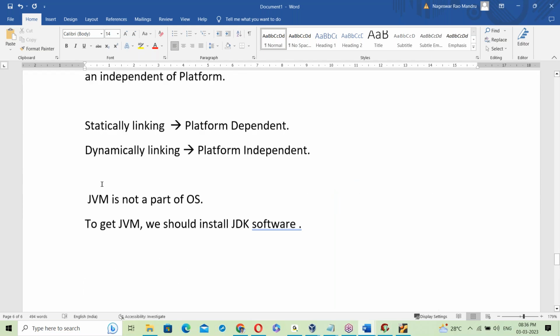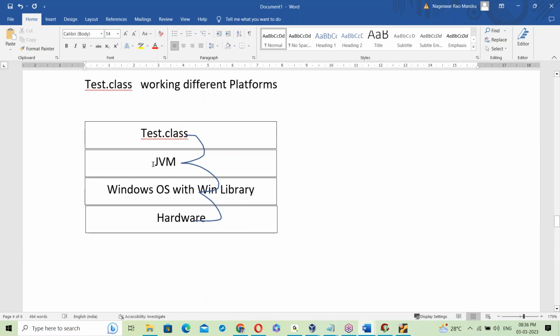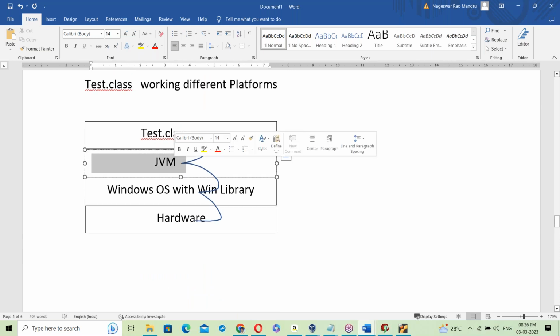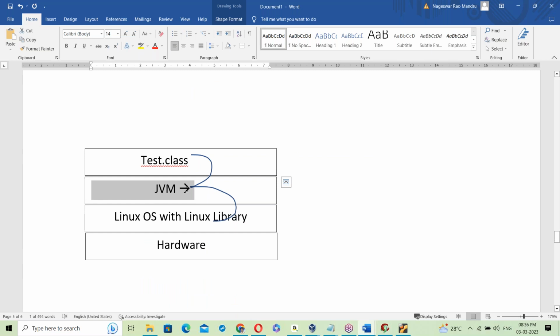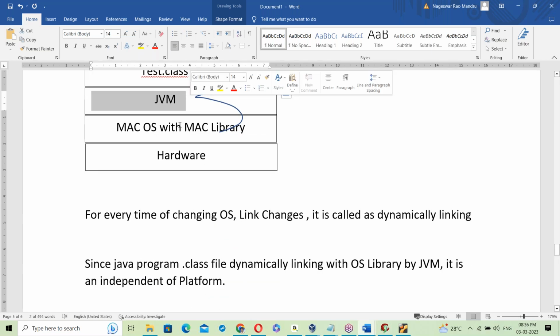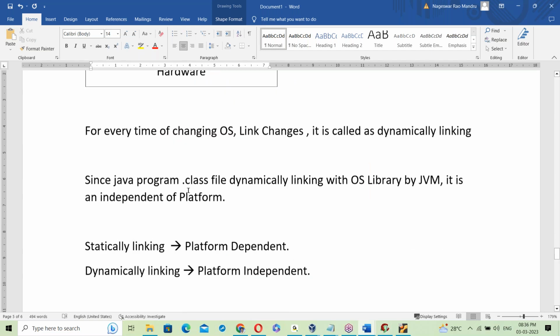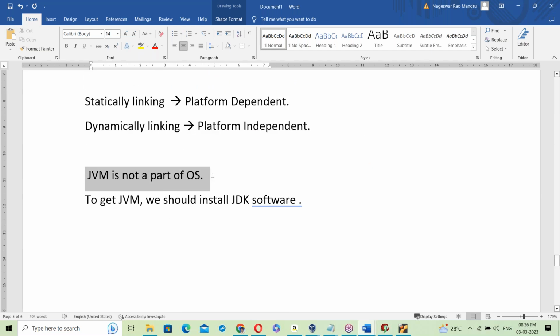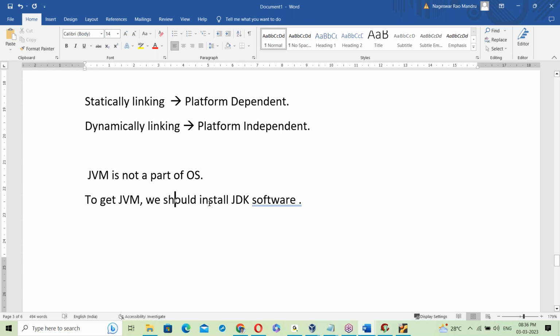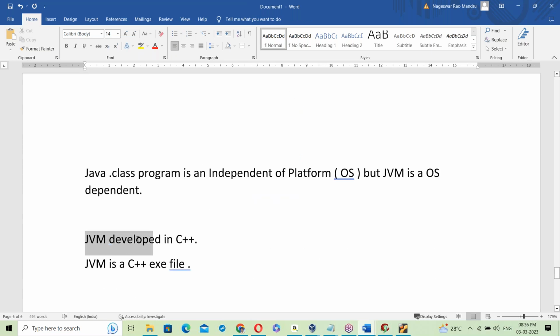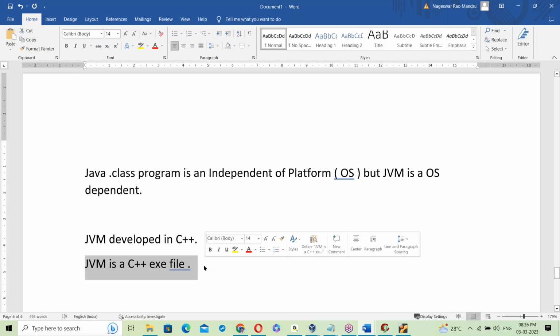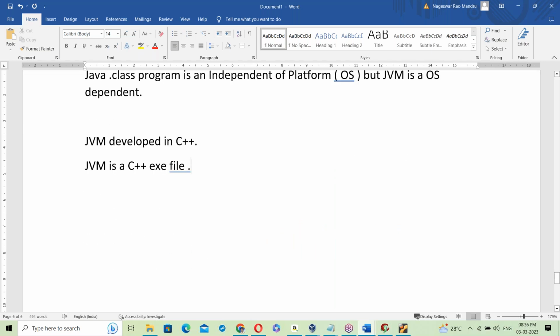This JVM is a Windows-based C++ exe file, this one a Linux-based C++ exe file, and this one a Mac OS C++ exe file. The JVM is not a part of the OS; it comes from the JDK. Since it is a C++ exe file, the JVM is OS dependent.